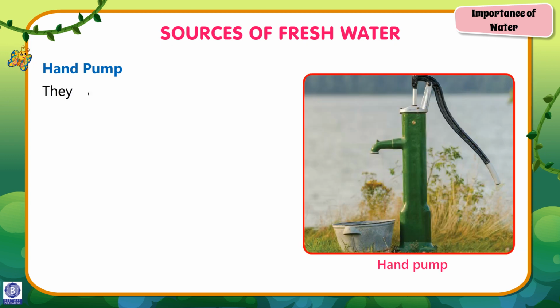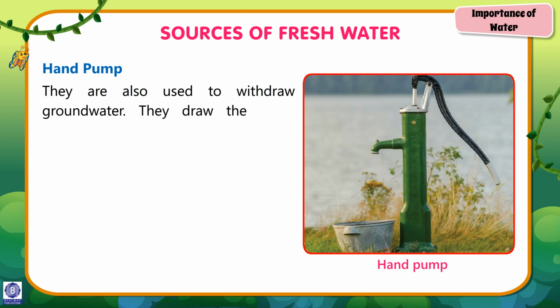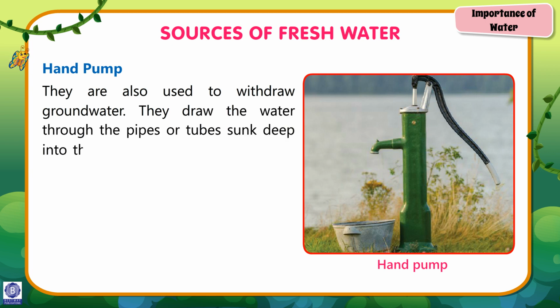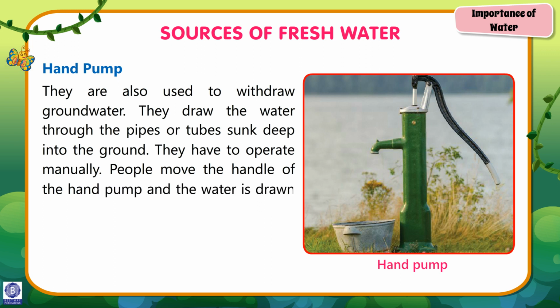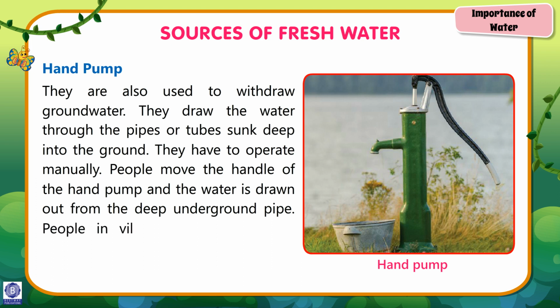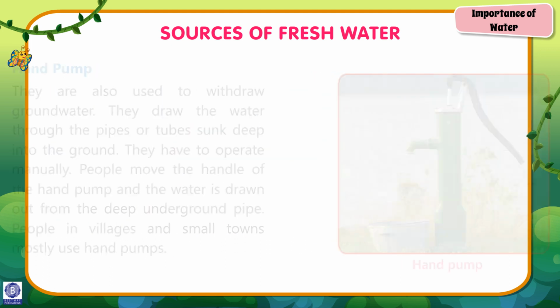Hand pump. They are also used to withdraw groundwater. They draw the water through the pipes or tubes sunk deep into the ground. They have to be operated manually. People move the handle of the pump and the water is drawn out from the deep underground pipe. People in villages and small towns mostly use hand pumps.